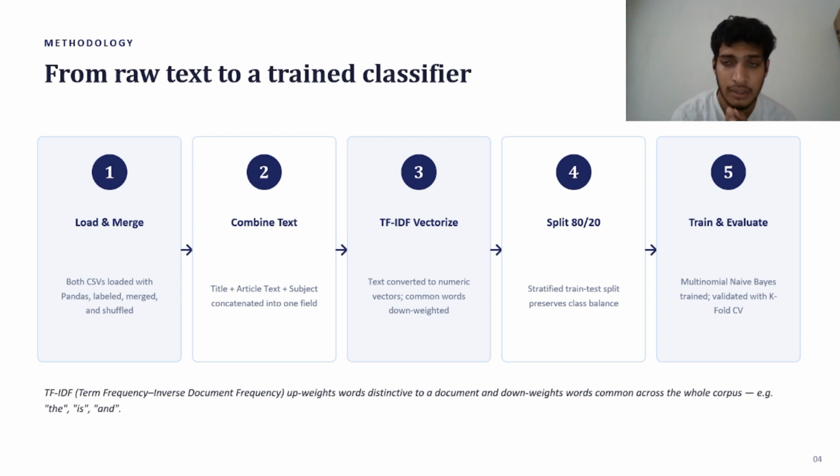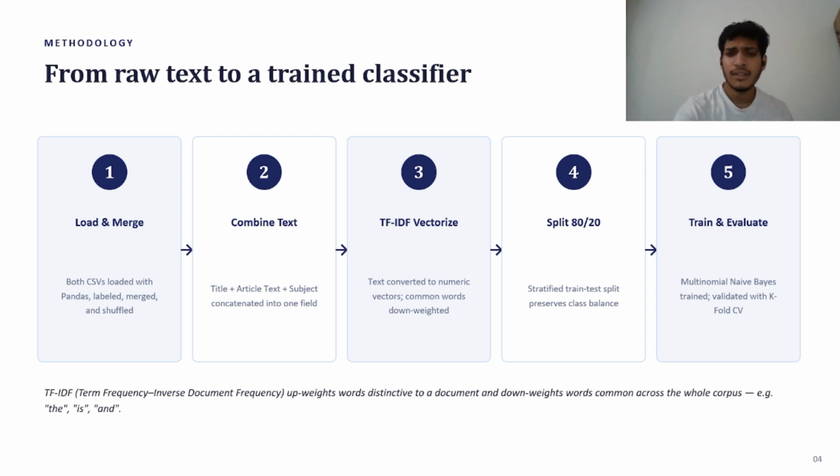Okay, so methodology. So how our system will work. The workflow of this project consists of several steps. First, both datasets are loaded into Python using the pandas library. Next, labels are assigned to distinguish between real and fake news. The datasets are merged and shuffled to remove any ordering bias. For each news article, I combine the title, article text and subject into one text field so that the model can learn from all available textual information.